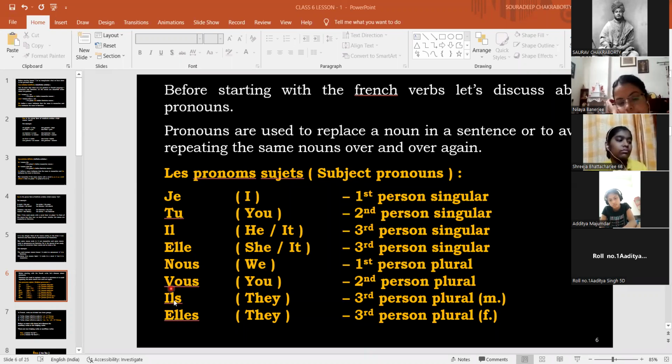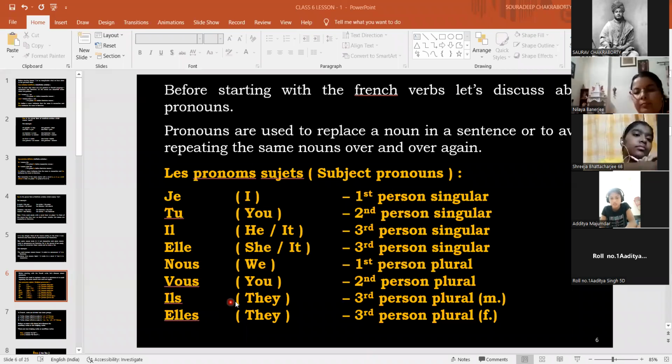The sound is the same. Excuse me, sir. Yes. Most of the children, while pronouncing "il" in the plural, say "ils". So I just want to tell you, children, the pronunciation doesn't change. "Il" becomes "il" only, not "ils". You will not pronounce it as "ils". Okay. Il, il. The sound will remain unchanged. Il, elle, il, elle. So je, tu, il, elle, nous, vous, ils, elles.